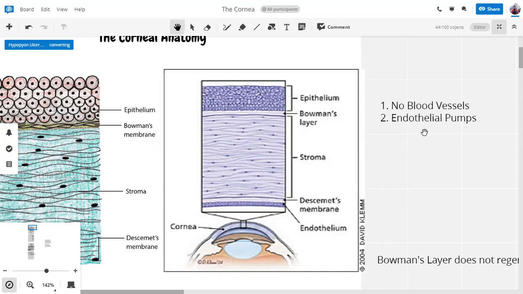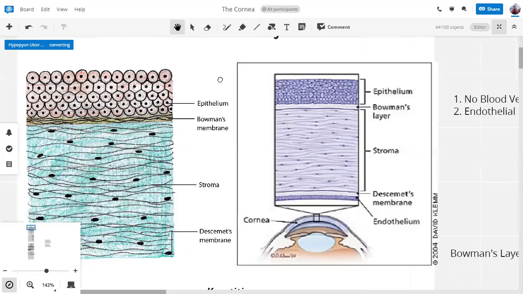These endothelial pumps are important because if they dysfunction, we can have edema or hydration of the stroma, and that can present as an opacity. So these functions relate to the symptoms and signs of corneal lesions. So these are the 5 layers.